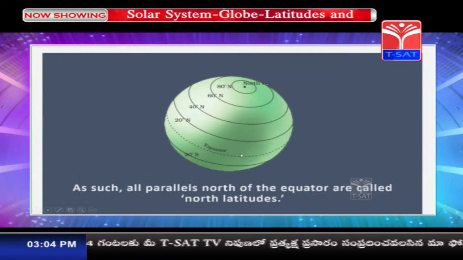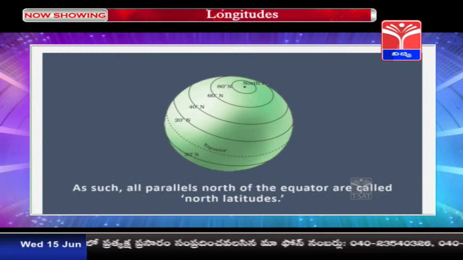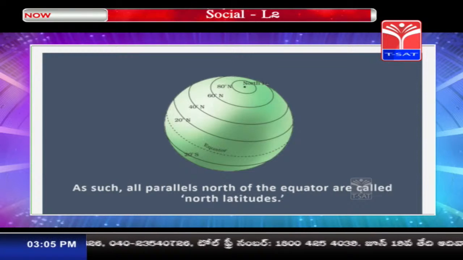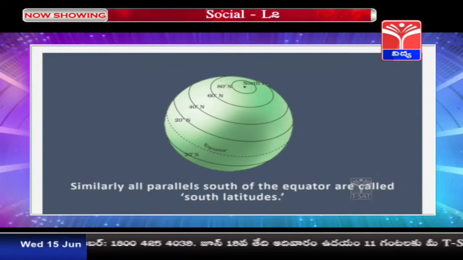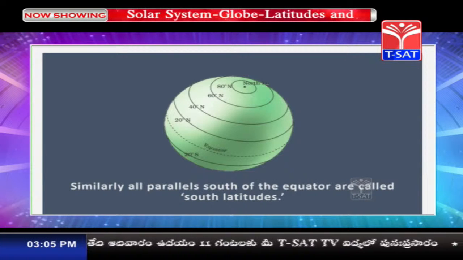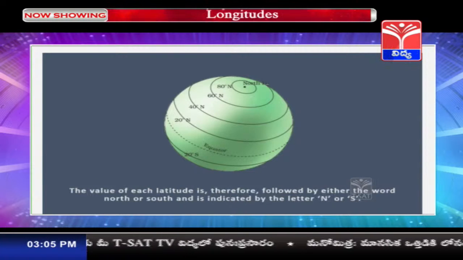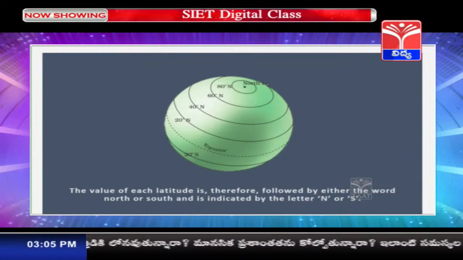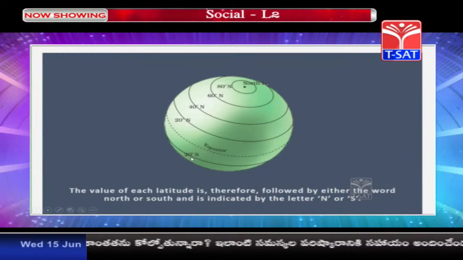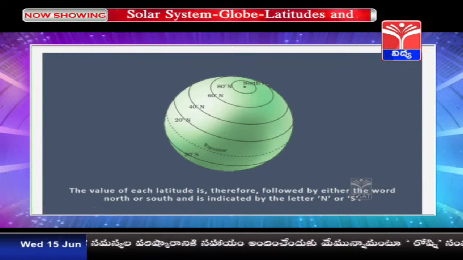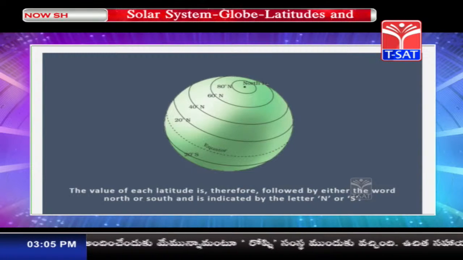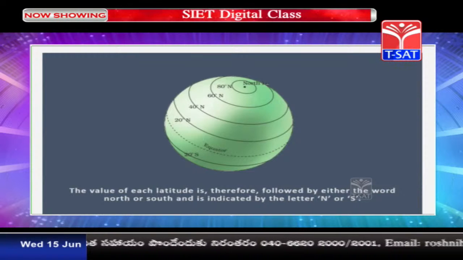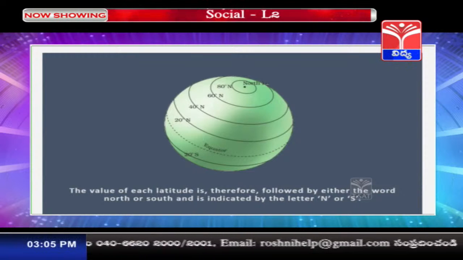And as such, all the parallels to the north of the equator are called the north latitudes. Yes, the latitudes which are running towards the north are called north, and the latitudes which are towards the south are called south latitudes. The value of each latitude is therefore followed by either the word north or south. See children, you will see 20 degrees here and 20 degrees here as well. Then you will be wondering how we will know which 20 degrees we are talking about. Whenever each latitude is mentioned children, they will use the letter N or S. N represents north and S represents south.